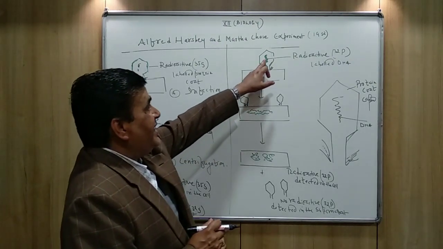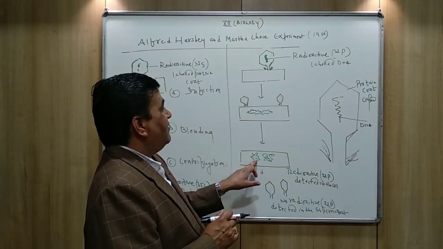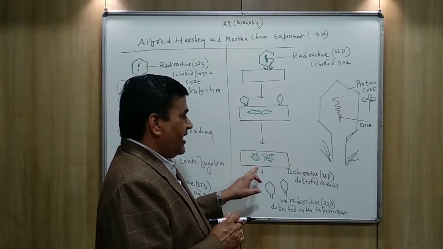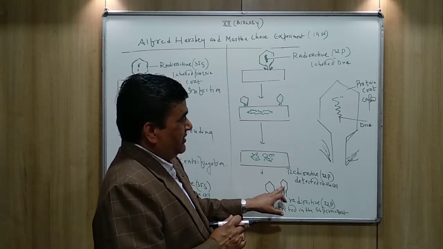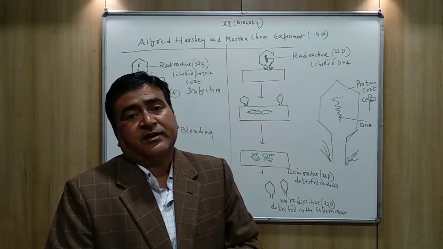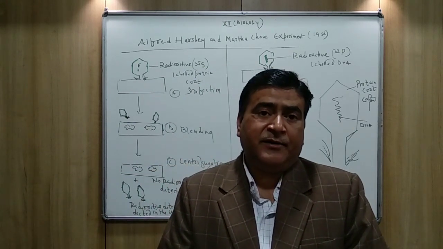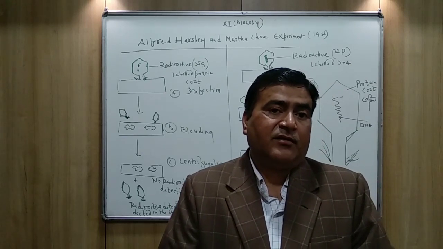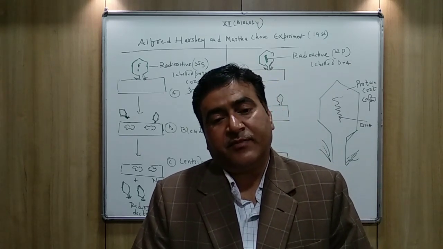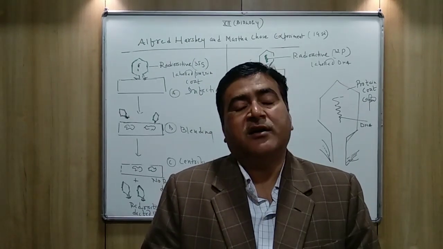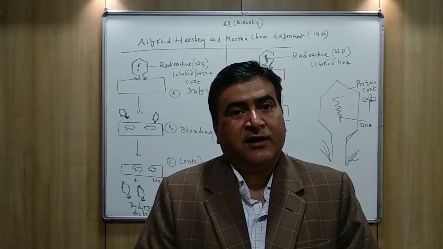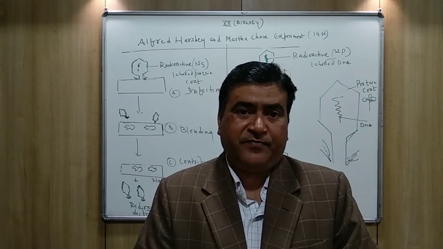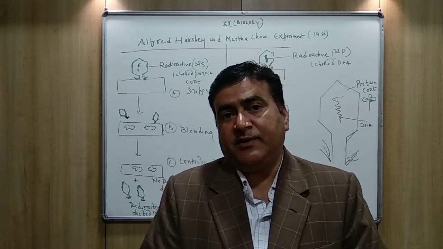And because the DNA enters inside the host cell, the radioactivity in this case was found inside the E. coli cell and not outside the cell. So finally, this experiment proved that DNA is the genetic material which enters inside the cell, while the protein coat remains outside the host cell, and the protein is not the genetic material.